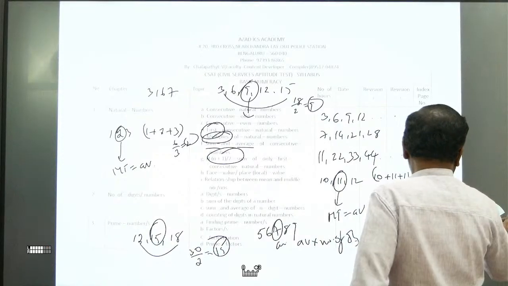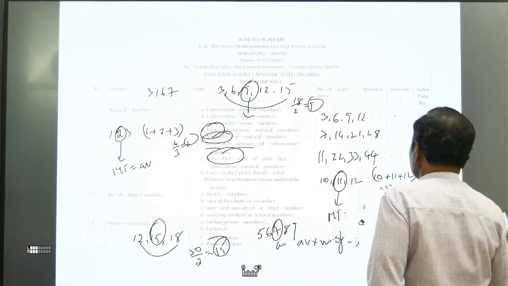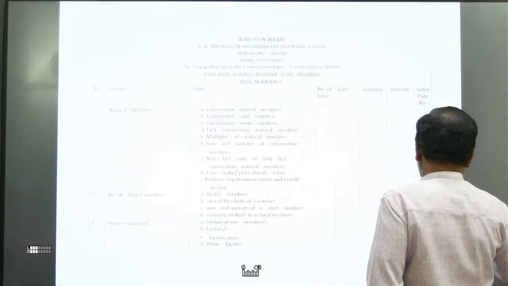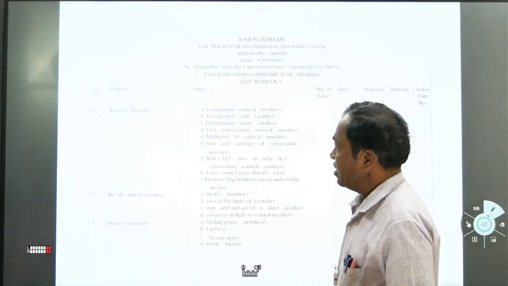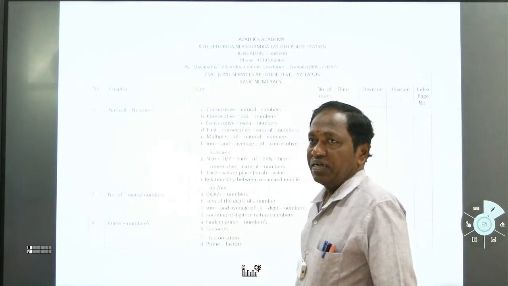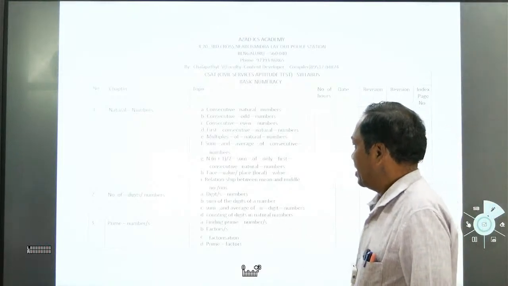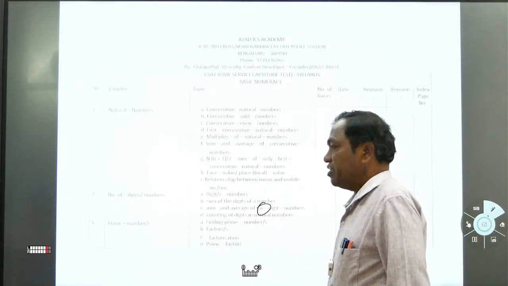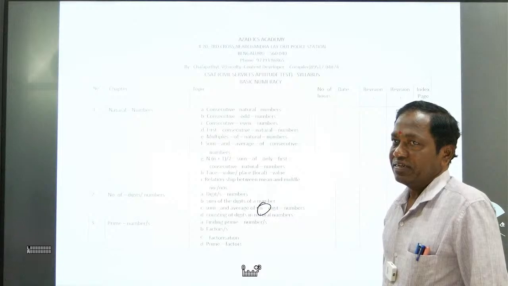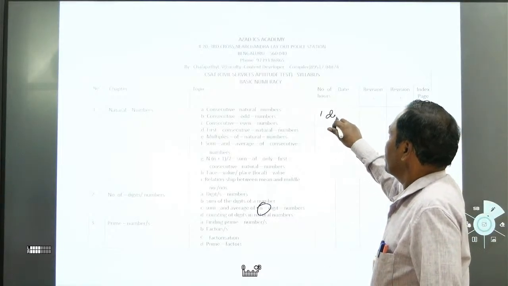Now we can see the number of digit numbers. You can see the sum of the digits of a number, and the sum and average of n-digit numbers. 1-digit numbers, 2-digit numbers, 3-digit numbers, like that.